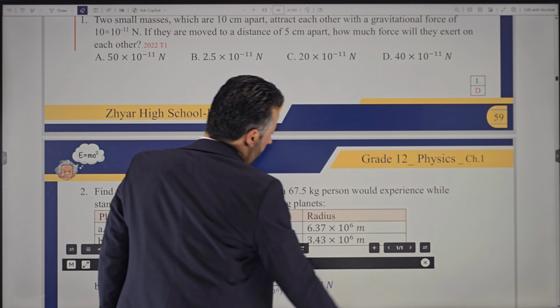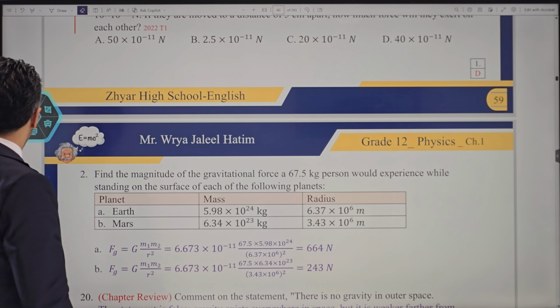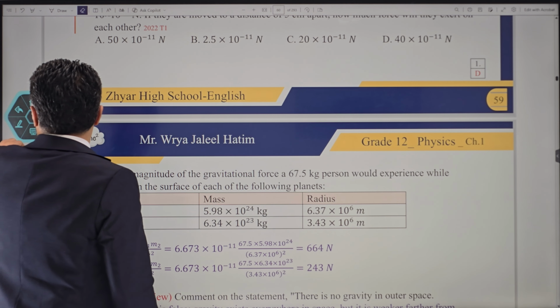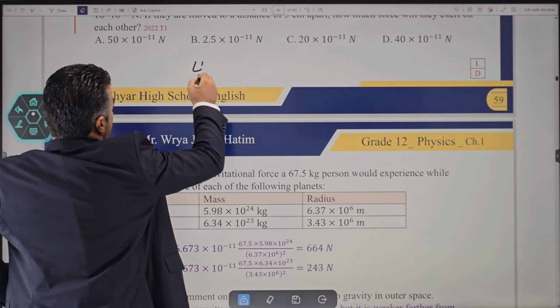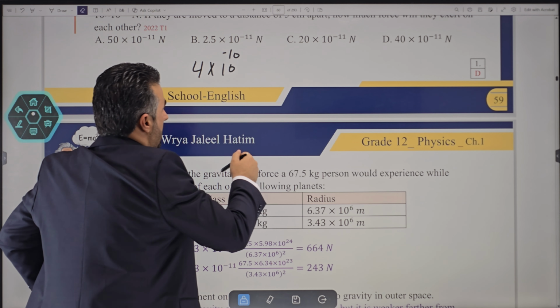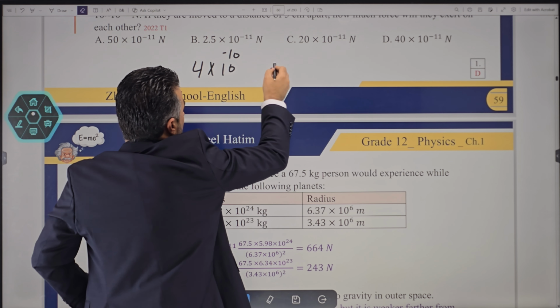All right, that is regarding this question right here. I think, by the way, let me just get back this one. The answer that you get in your calculator is going to be 4 times 10 to the power negative 10. Be careful.